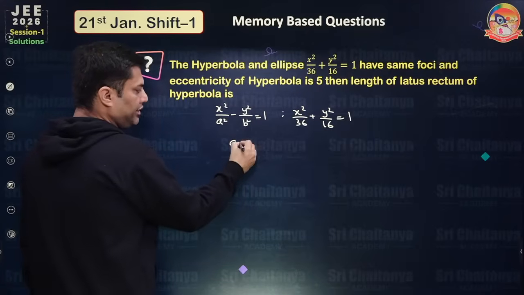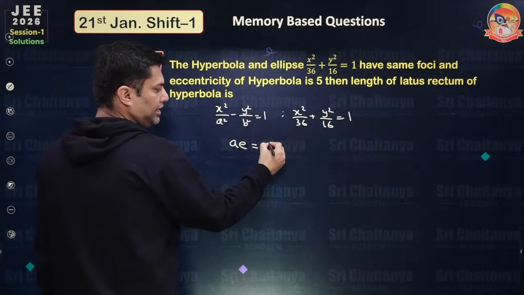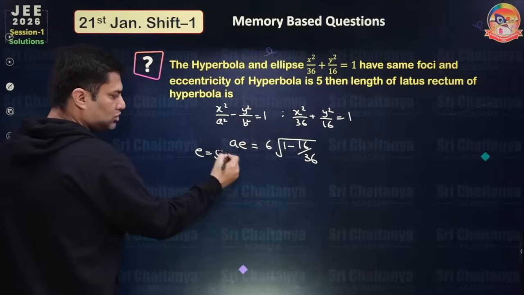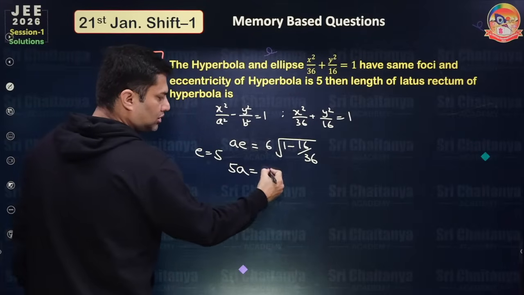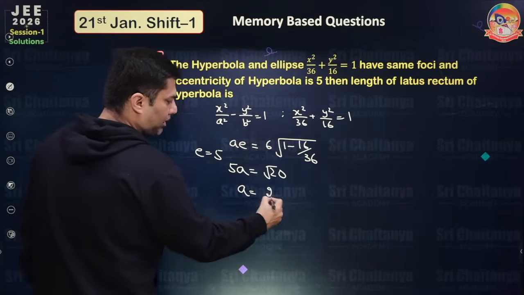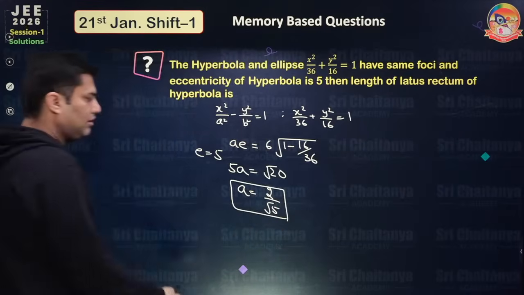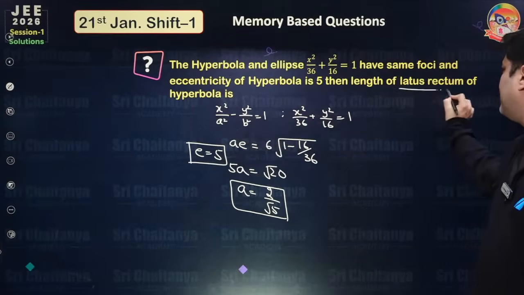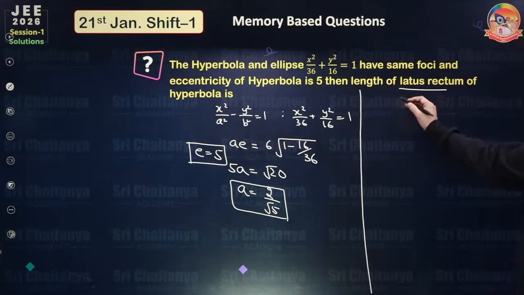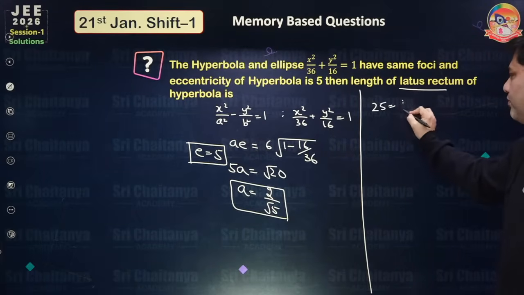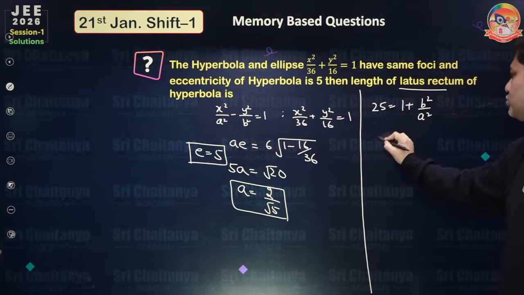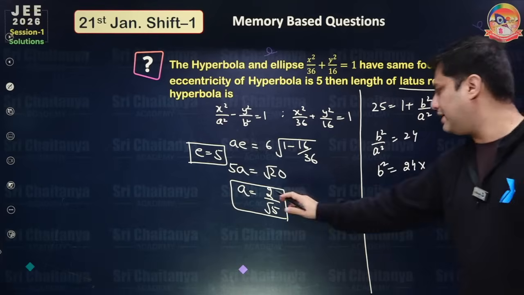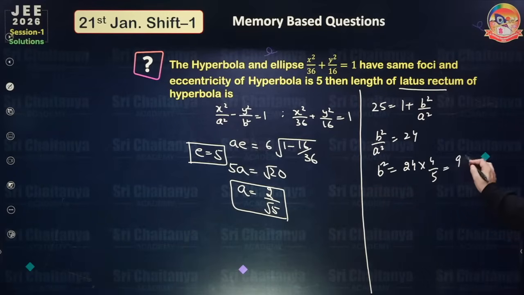The focus is a into e, where for the ellipse a is 6 and e is under root 1 minus b square by a square. Here e is also 5 for the hyperbola. So 5a is equal to root 20, so a is 2 by root 5. So you know a, you know e, and you can find out b very easily, because you need to find the length of the latus rectum of the hyperbola. So let's proceed. e is 5, so squaring, e square is 1 plus b square by a square, so b square by a square is 24. So b square is nothing but 24 into a square, which is 4 by 5, that is 96 by 5.